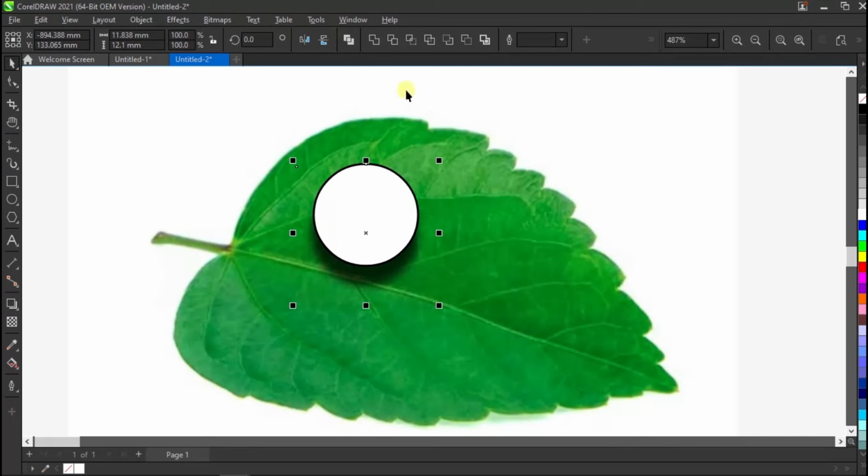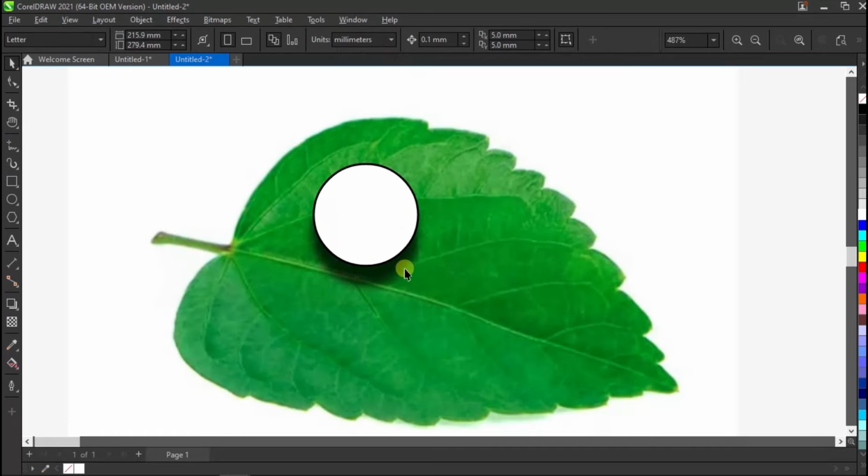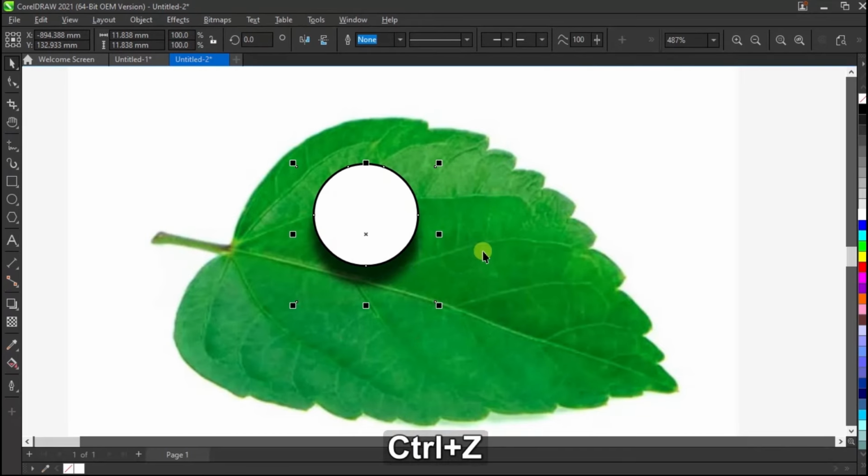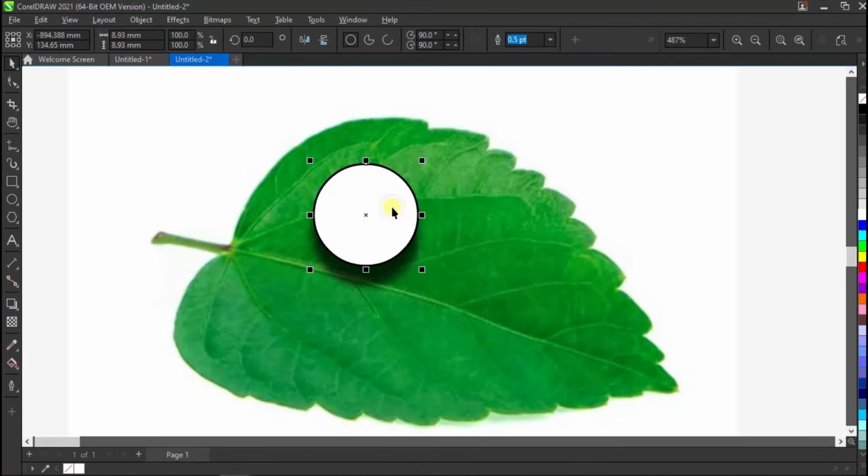Now select both objects and trim them. This will create a clean shape. Next, select the circle and remove its fill color.